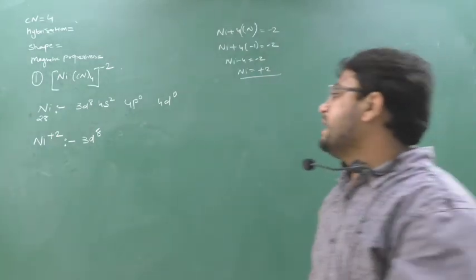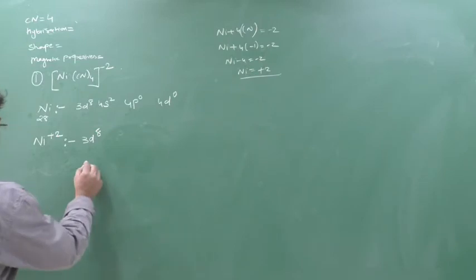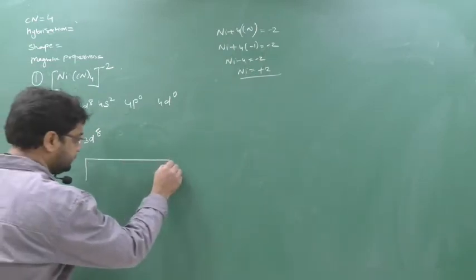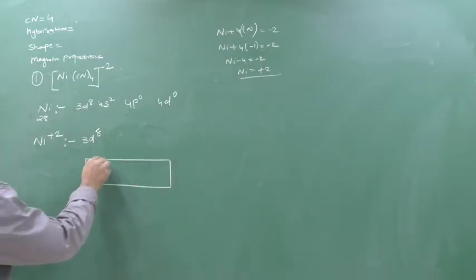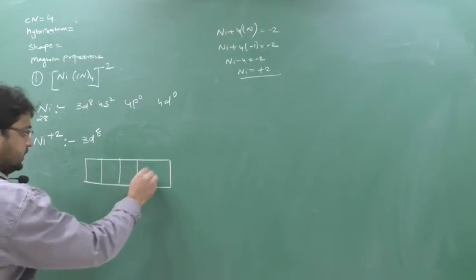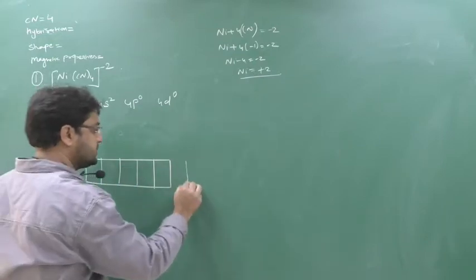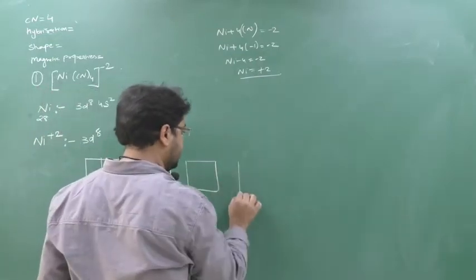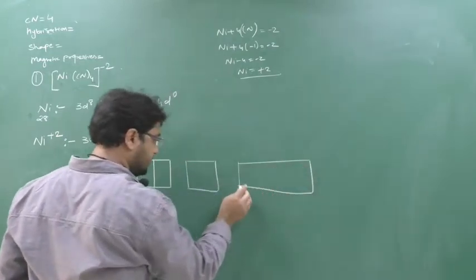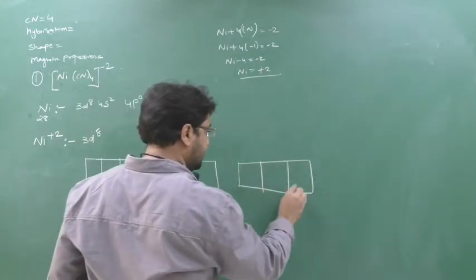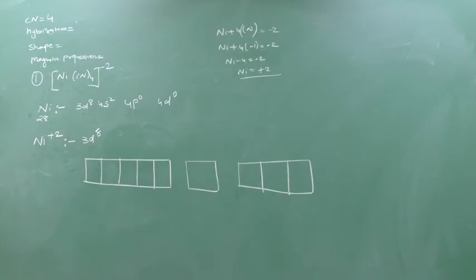Understood? Now we will draw the diagram. 3d8 ones: 1, 2, 3, 4. Here 4s, here 4p, and here 4d is empty.